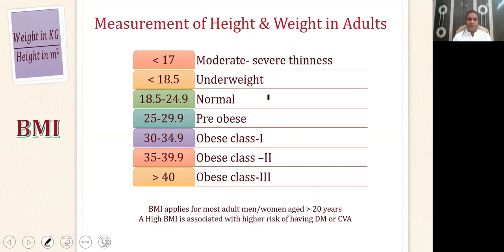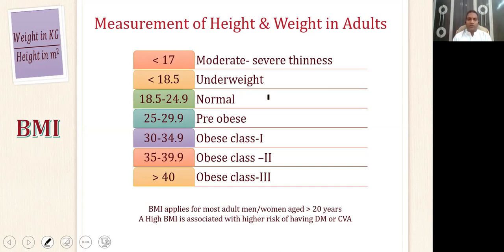Similarly, if this value is less than 18.5, the person is said to be underweight. However, if the value is less than 17, the person is said to have moderate to severe thinness. Now, body mass index is a measure of body fat. Therefore, it is a good indicator, or it tells you about your risk to develop complications such as diabetes, hypertension, and cardiovascular accidents. But one of the demerits of body mass index, and especially this table, is that it is applicable only for people above 20 years of age.